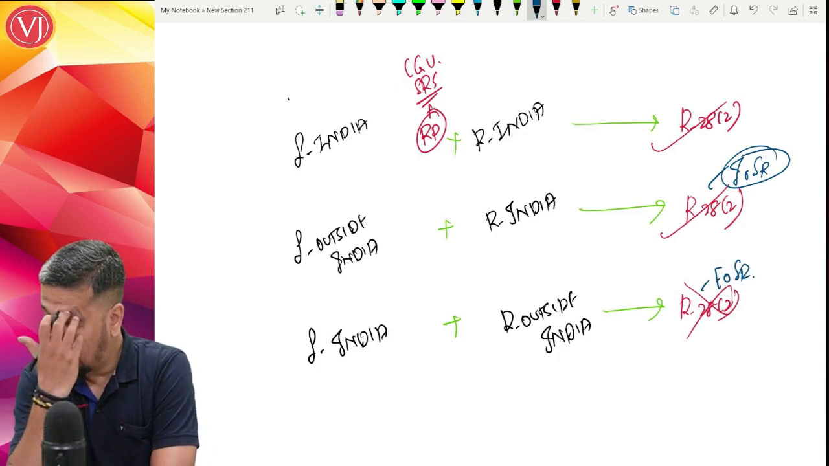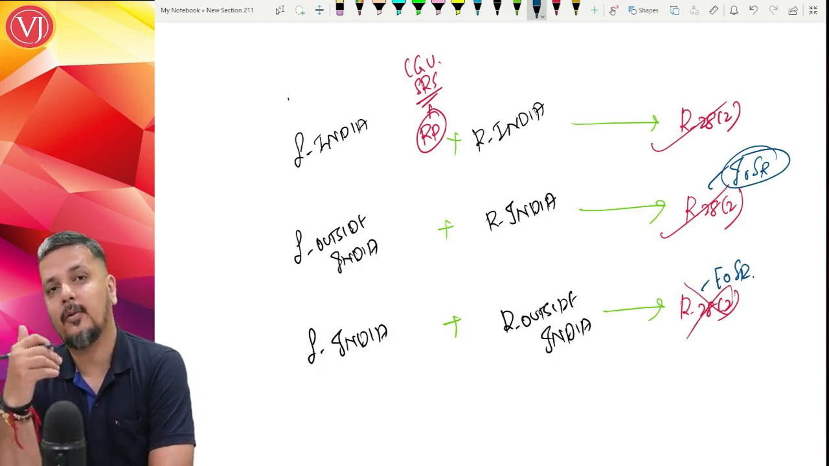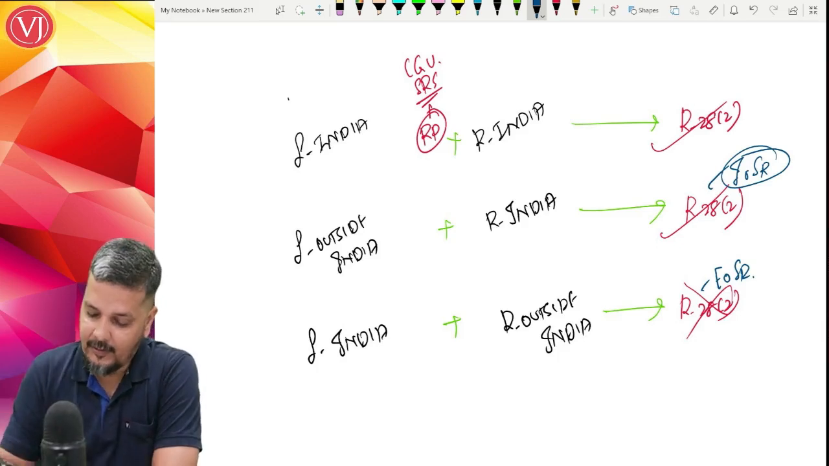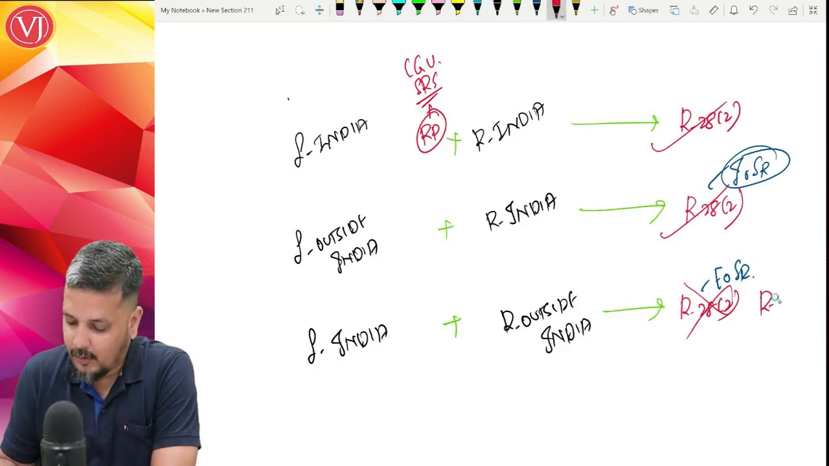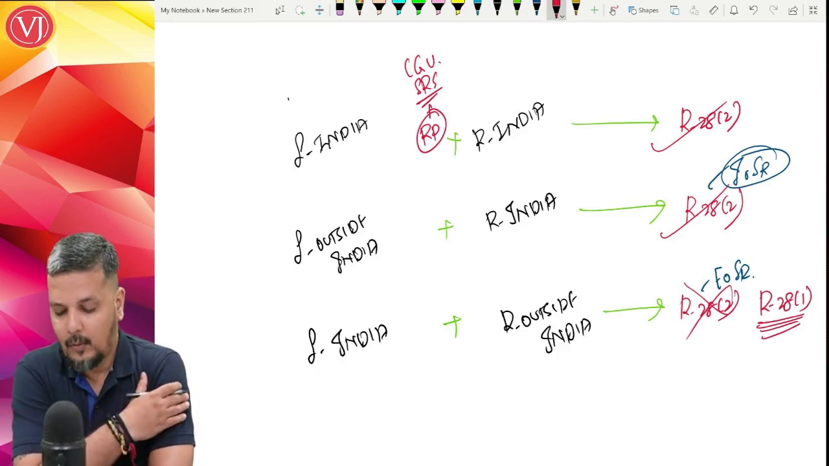When I tell you cannot go with Rule 28 sub Rule 2, it means that you are not covered by Rule 28 sub Rule 2. You are covered by the general rule. What is the general rule? You have to go by virtue of Rule 28 sub Rule 1.